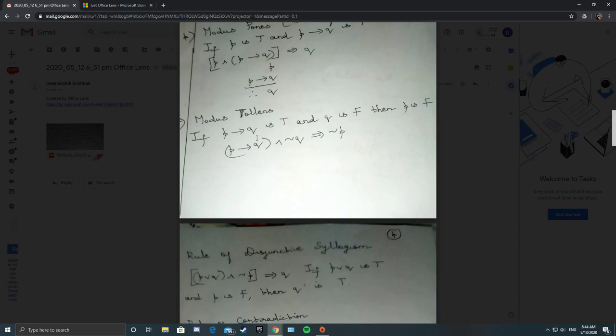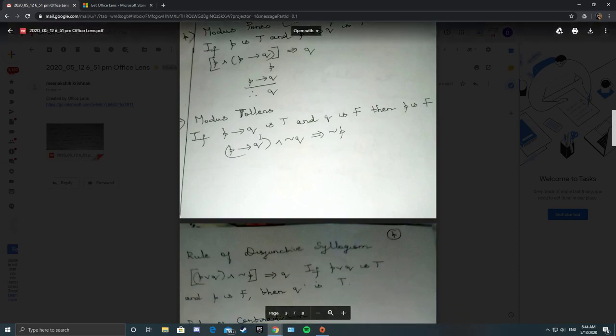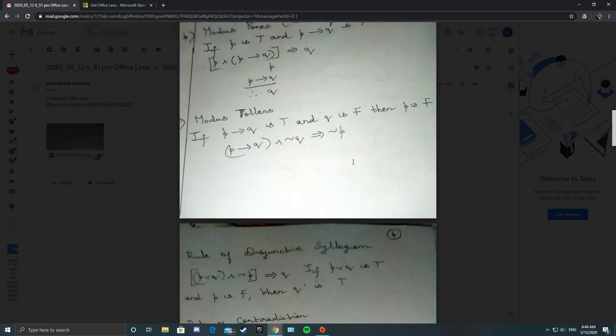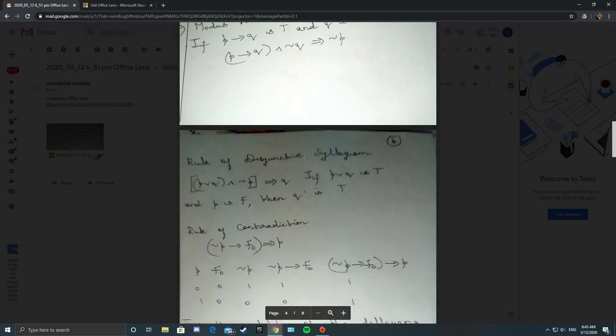Modus tollens: if P conditional Q is true and Q is false, then P is false. So P conditional Q and negation Q implies negation P. The rule of disjunctive syllogism: P or Q and negation P implies Q. If P or Q is true and P is false, then Q is true.